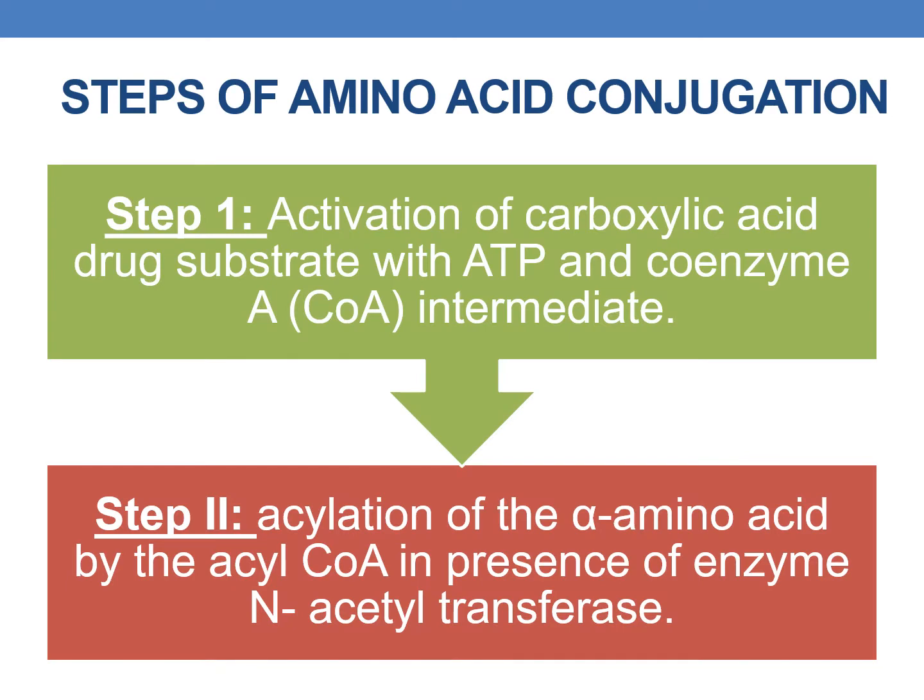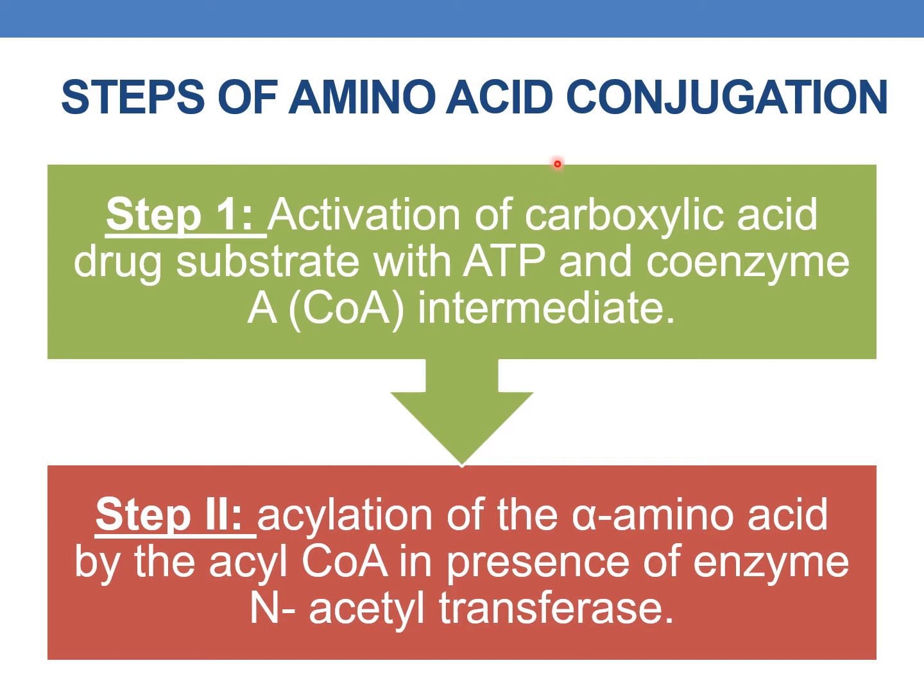Now coming to the steps of amino acid conjugation, it basically occurs in two steps. The first one is activation of the carboxylic acid drug substrate with ATP and a coenzyme A intermediate.